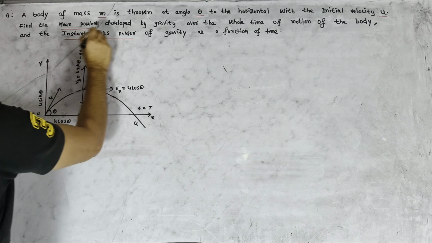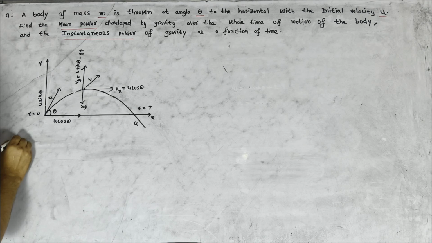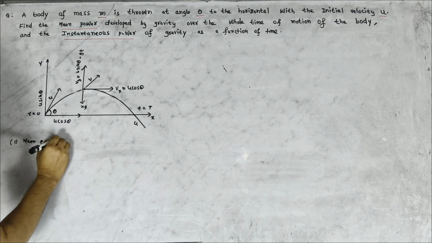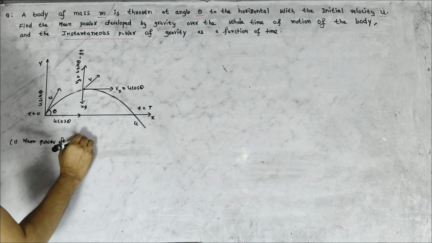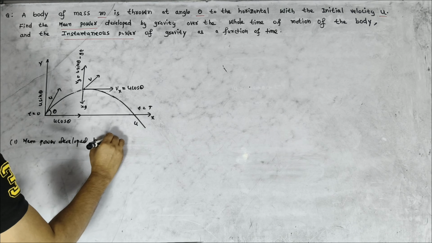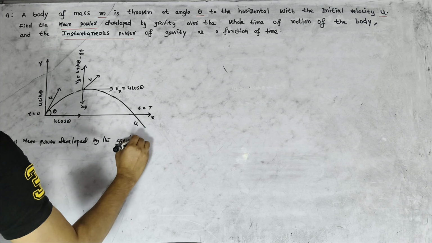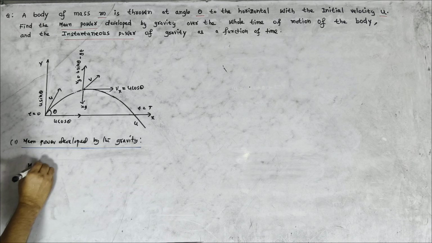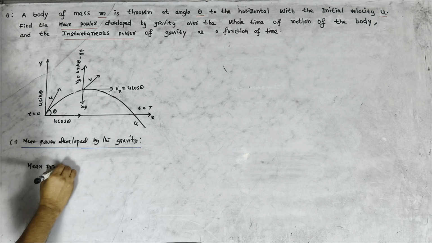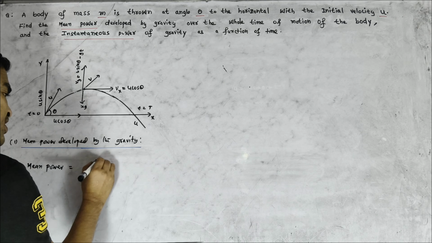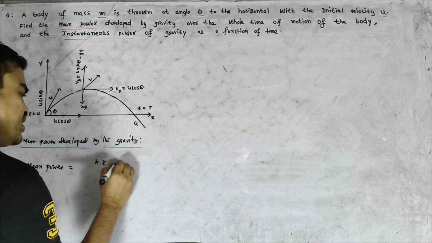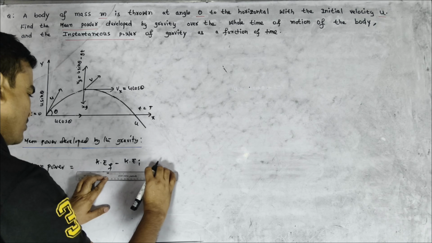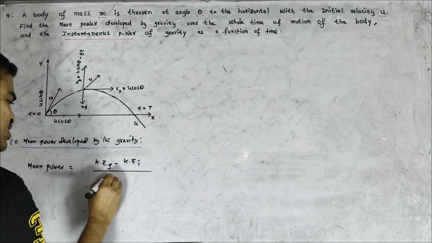Then find the mean power developed by the gravity. Mean power is equal to final kinetic energy minus initial kinetic energy upon total time taken.